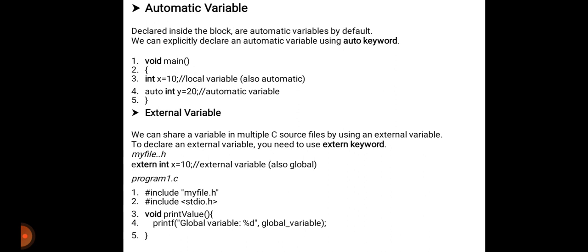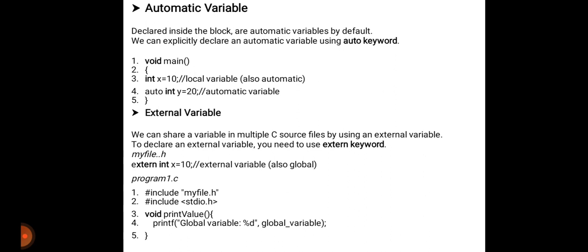This is our external variable. It is also a global variable, but to make it an external variable, you have to put the extern keyword. Then program1.c, hash include myfile.h. myfile.h means this external variable which is already defined outside.